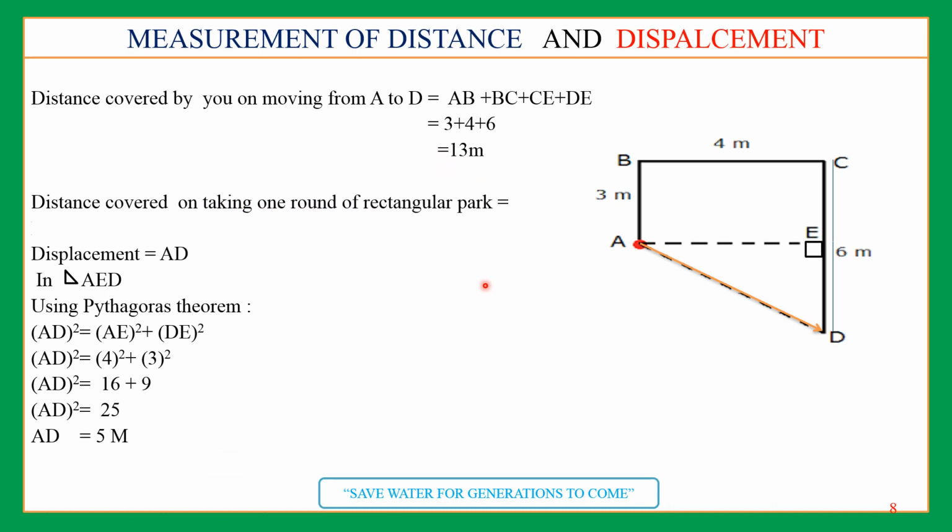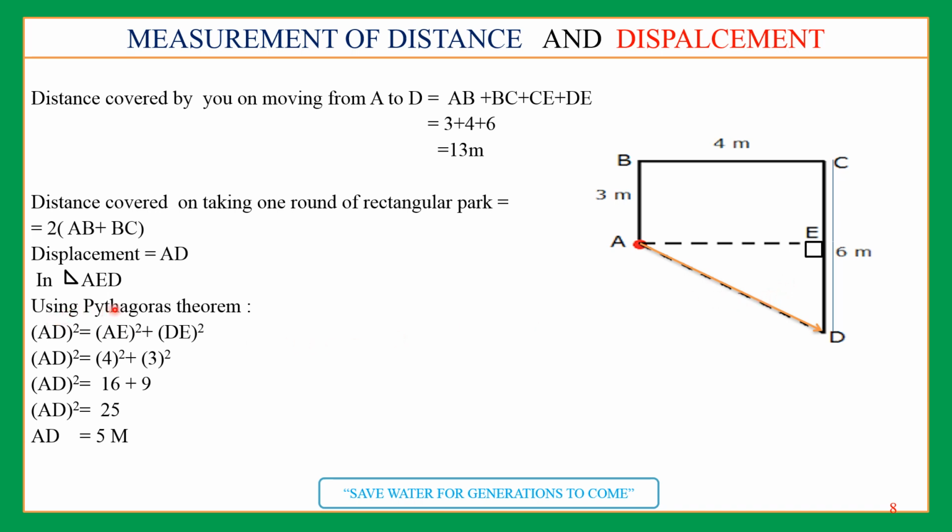Right. Now if you are asked how far you are now from the initial position when you are at D and you started from A, so this is the displacement, and this is which triangle? Again you can see, it is a right angle triangle. So again you must be recalling, taking help of mathematics, we are using which theorem? Pythagoras theorem. Square of hypotenuse is AD. Hypotenuse is the longest side in the right angle triangle, opposite to the 90-degree angle. This is opposite to this. This is the longest side, right?